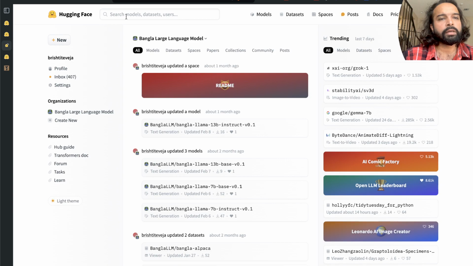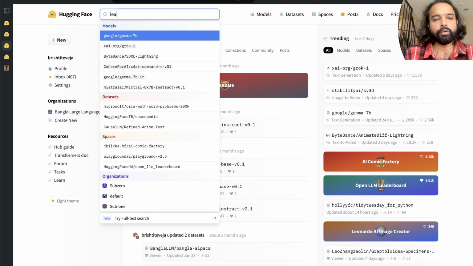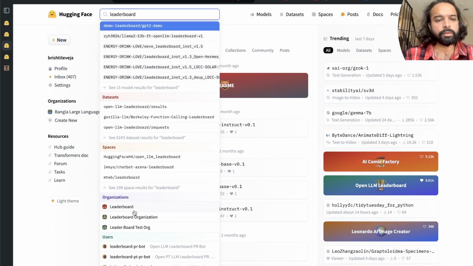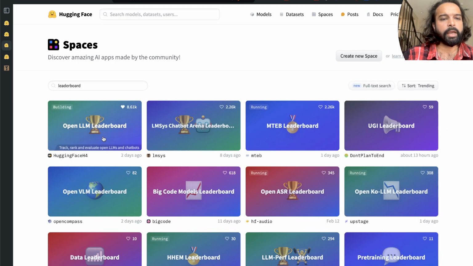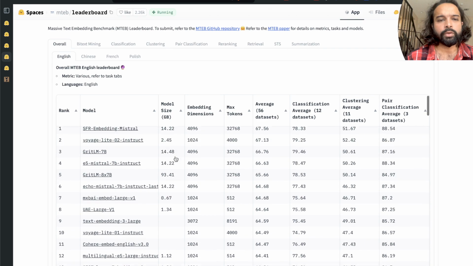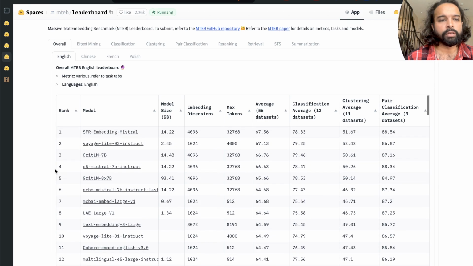There's some other leaderboard that is very popular. So if you go to the leaderboard space, this one, the MTEB leaderboard, this is also another leaderboard that compares different models.